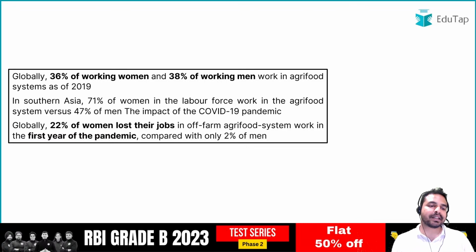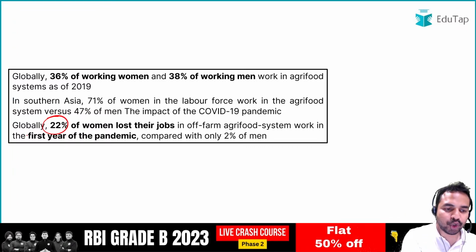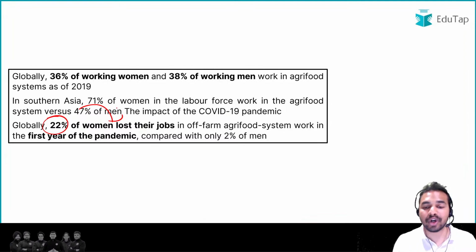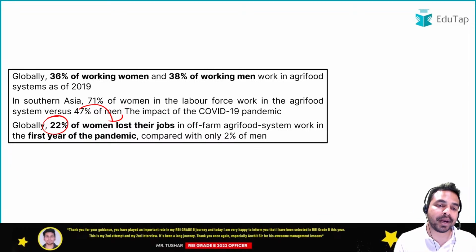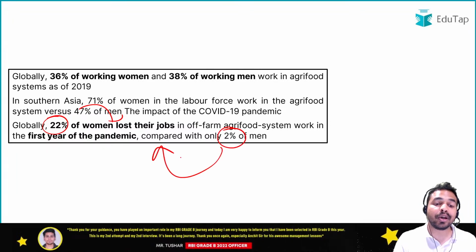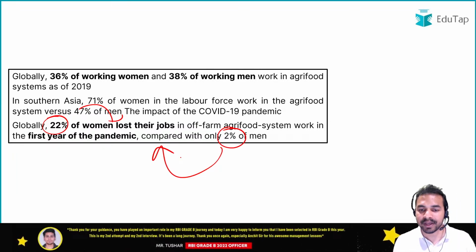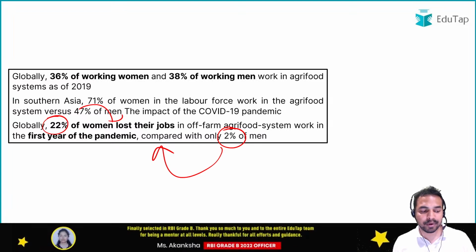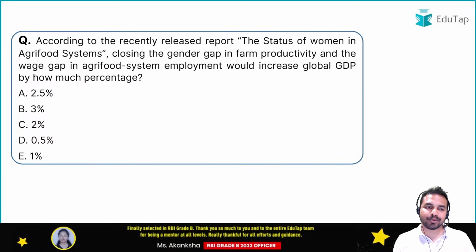So guys, जब हम बात करते हैं during the COVID-19 pandemic, after the first year of COVID-19 pandemic, this report states 22% of the women lost their jobs. And when we compare this number with that of the men, then only 2% of men basically lost their jobs during the first year of pandemic. And guys, that is another very important point that you have to cover. Let's move on to the next question, guys.